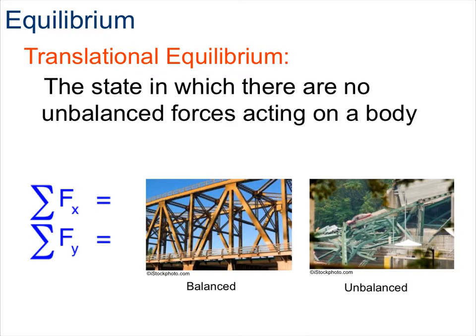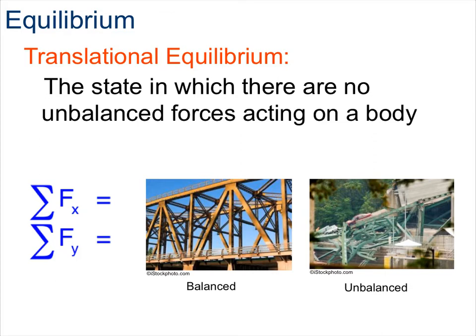Again, with regards to translational equilibrium, that is the state in which there are no unbalanced forces acting on an object. Translational motion can be left to right or up and down, so we have to consider both the horizontal and vertical directions. The Greek letter sigma represents summation, which represents the sum of the forces in both the x direction as well as the y direction. Those have to balance out or be equivalent to 0. When those forces are unbalanced, that's when we have our catastrophes that take place, as you can see in the two pictures below.